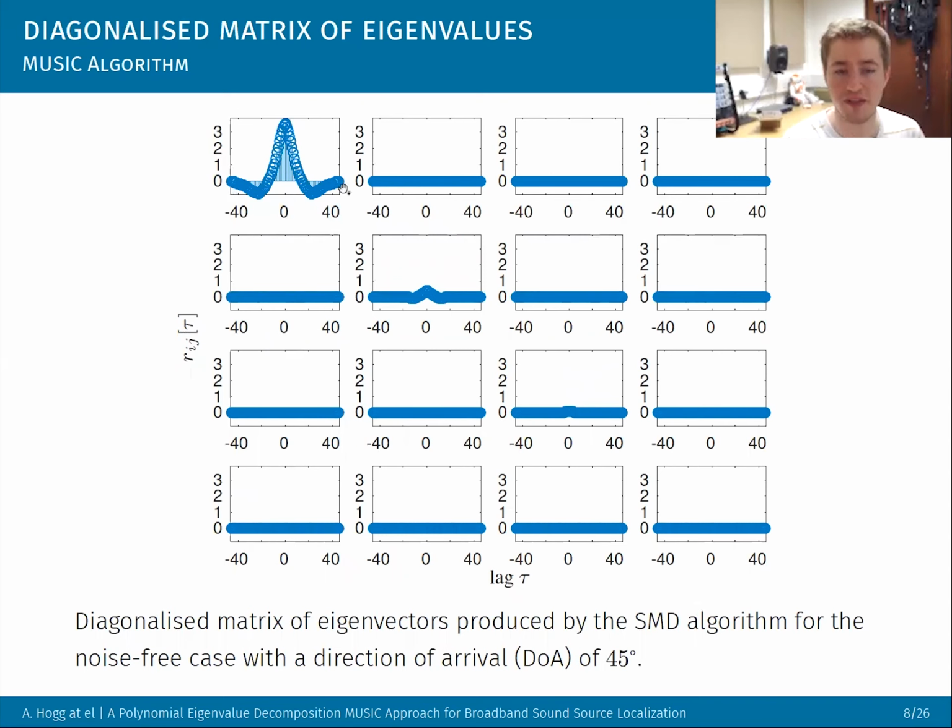So we get basically a rank 1 matrix where we see most of the information, pretty much all the information is captured here, and then the noise is captured in these last 3 components. And all of the off diagonals are set to 0. So this is the eigenvalues of the polynomial eigenvalue decomposition, which is what we would expect.